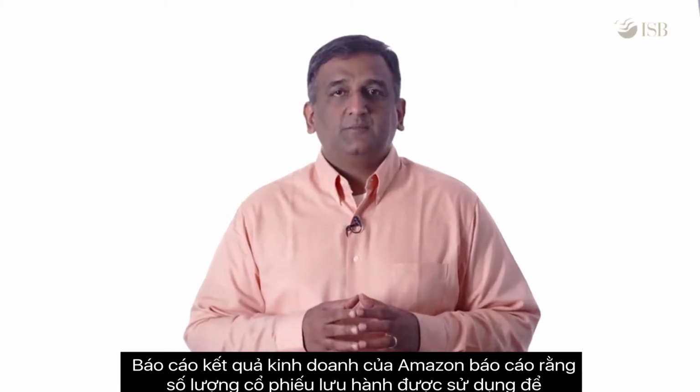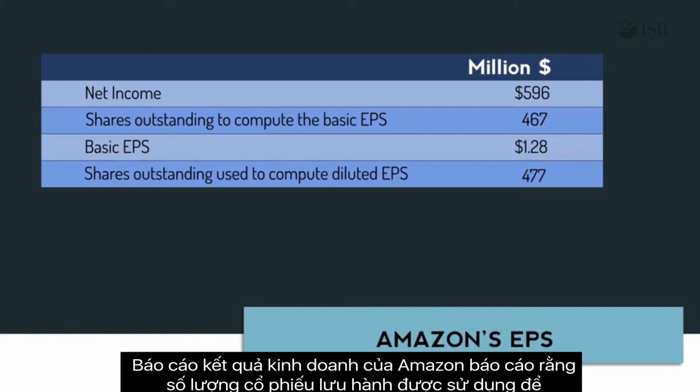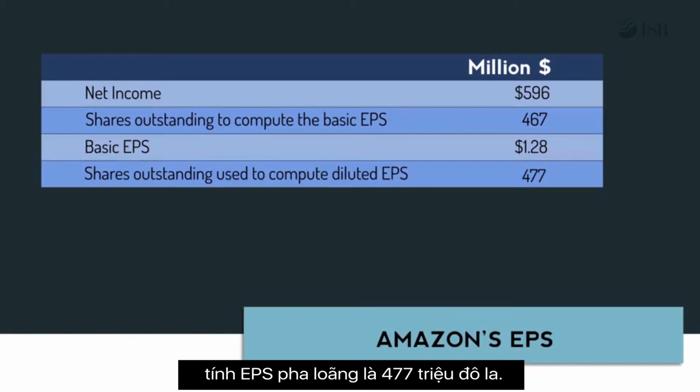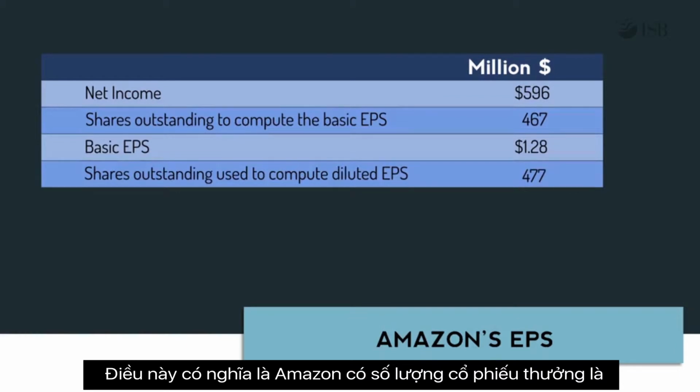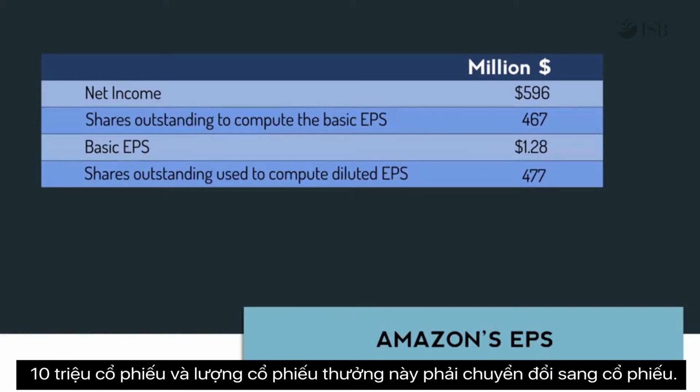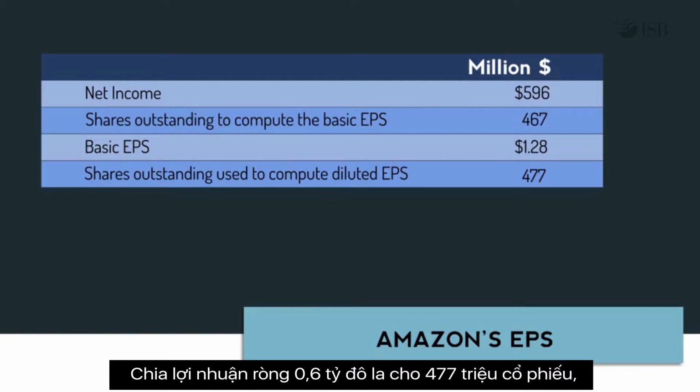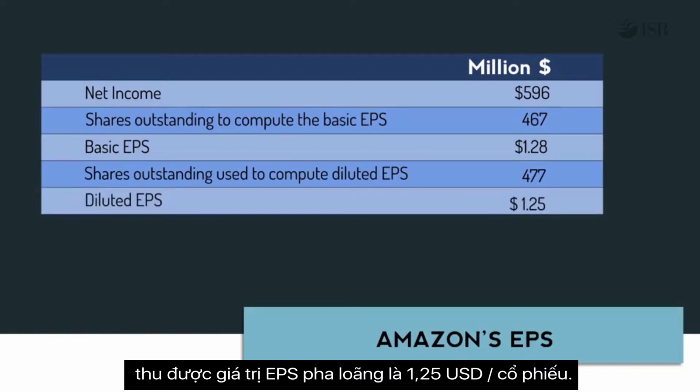Amazon's income statement reports that the number of shares outstanding used to compute a diluted EPS is 477 million. This means that Amazon has stock awards for 10 million shares that are yet to be converted to stocks. Dividing the net income of $0.60 billion by 477 million shares yields a diluted EPS of $1.25 per share.